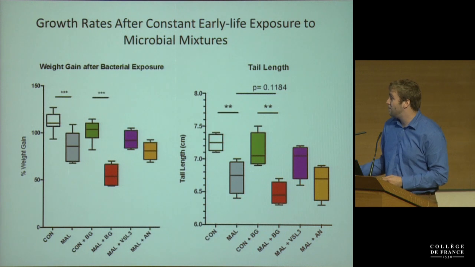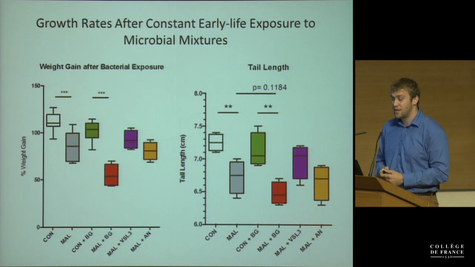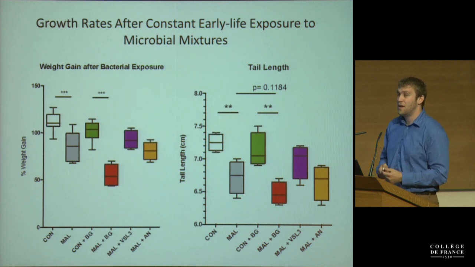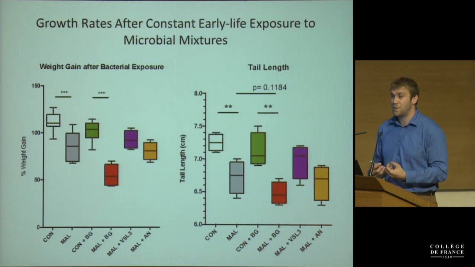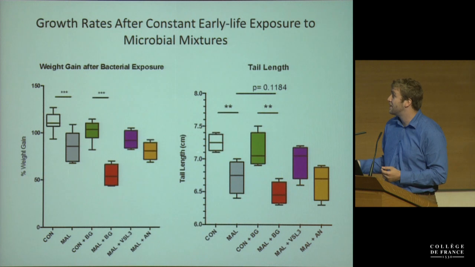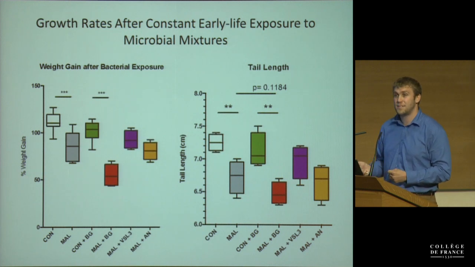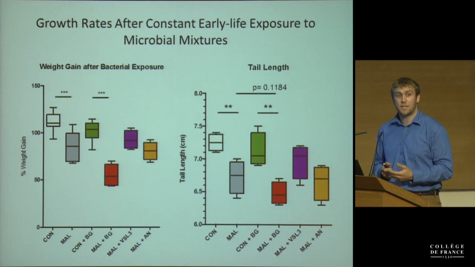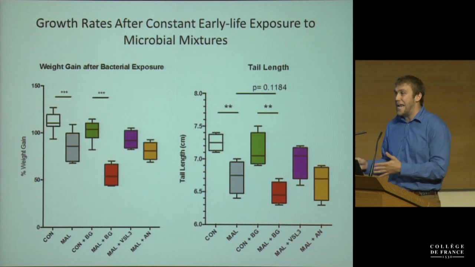And what we have here in the last column stands for Anaerotruncus, which is a species of Ruminococcaceae that we've seen in other studies actually colonizes the small intestine to a large degree. So we know this bug colonizes the small intestine, but we wanted to see whether this bug in particular exacerbates some of the things that are happening, and it doesn't seem to do that. There doesn't seem to be any change between the malnourished mice gavaged with this bug compared to the mixture of Bacteroidetes, meaning that particular bugs you're exposed to earlier in life can profoundly influence your growth and metabolism. It's not just any bug, it's specific bugs that you might be exposed to in your environment.